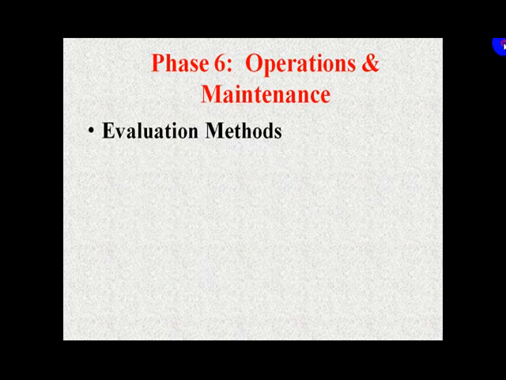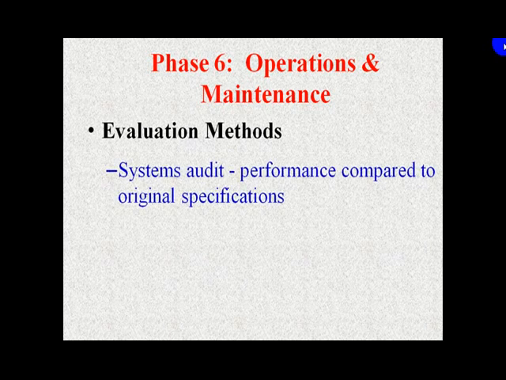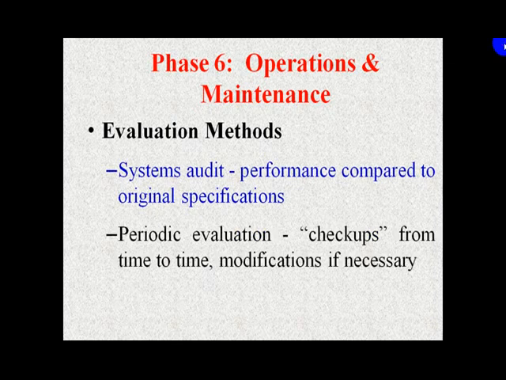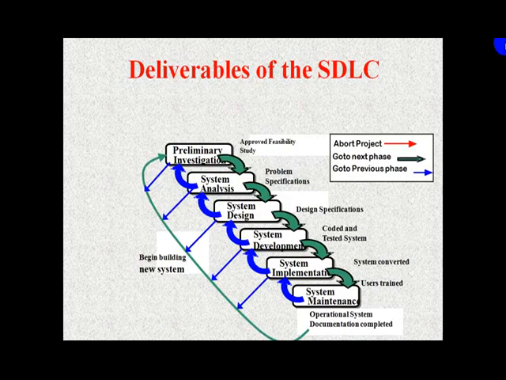So we have evaluation methods also. How do we evaluate? Ultimately we have to evaluate after completing all the phases of software development. So the major technique is system audits, where performance is compared to original specifications. Then we have periodic evaluation, where checkups are done from time to time and modifications are made if necessary.